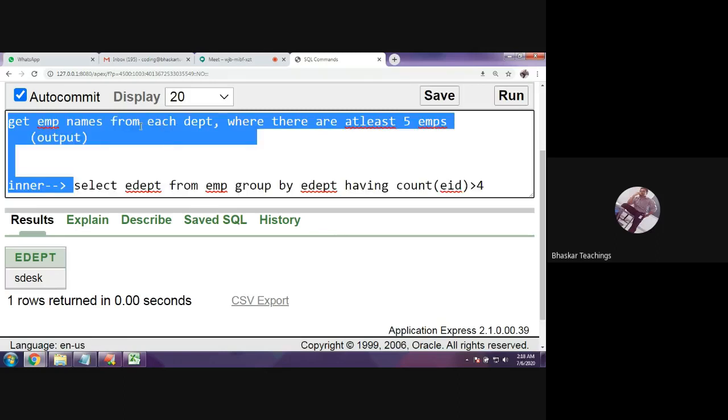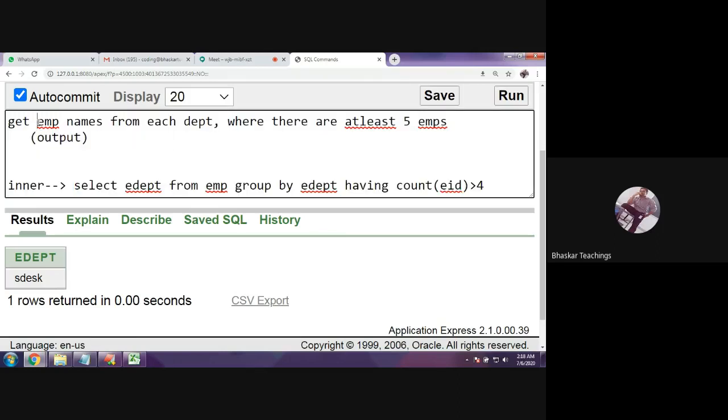But the thing is, I want to display the employee names, right? I want to display the employee names from the departments which have more than 4 employees. So now you need to write the outer query. Select ename from which table?